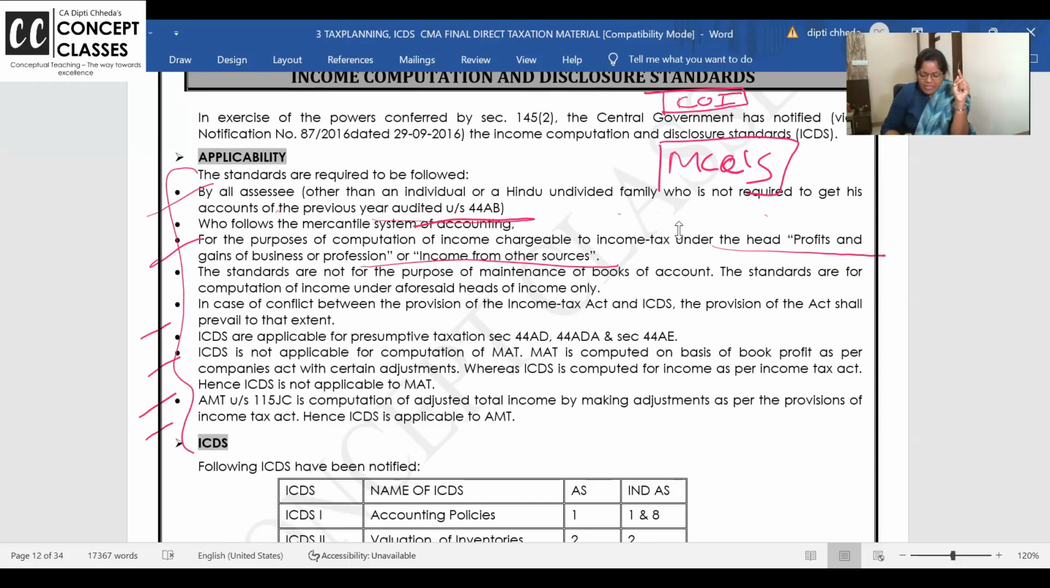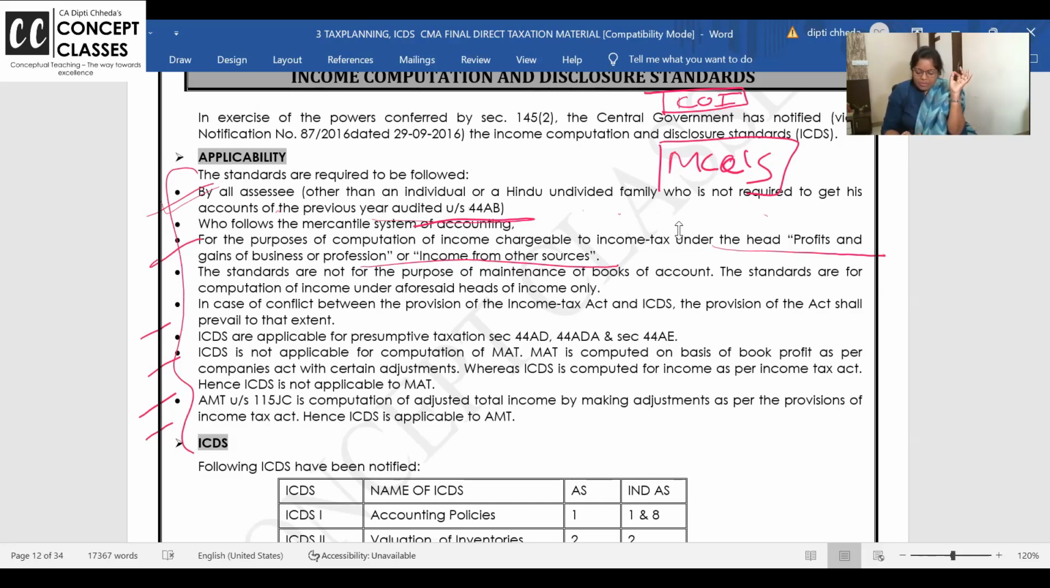And then for individual and HUF, like TDS provisions. Exactly same point is discussed in TDS. TDS provisions are applicable to all the assessees. But for individual and HUF, TDS provisions are applicable if whoever is the payer, his books of accounts are audited. Is the first point clear? Next. Who follows the mercantile system of accounting? उनको ही ICDS applicable है.